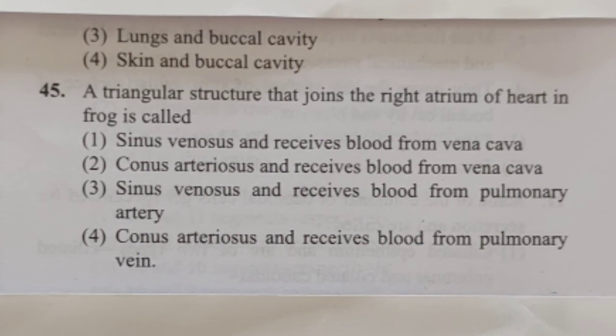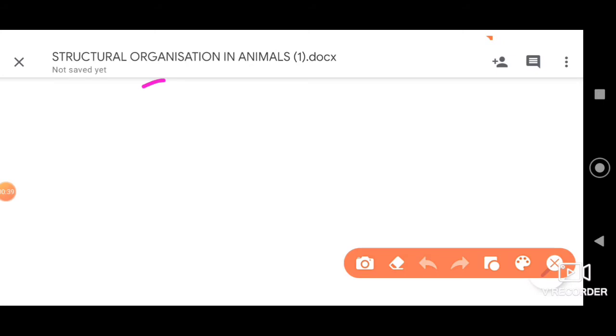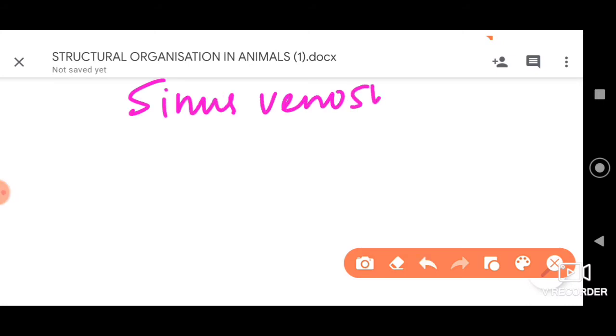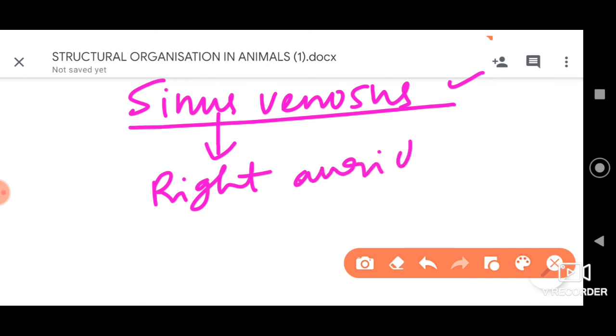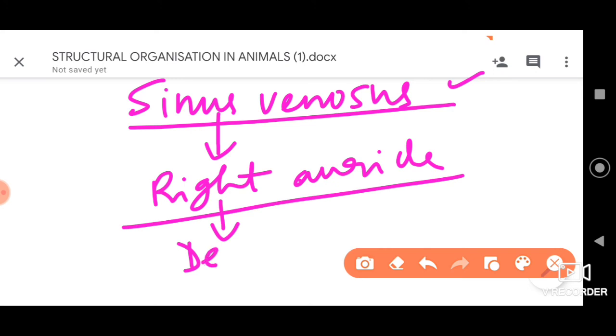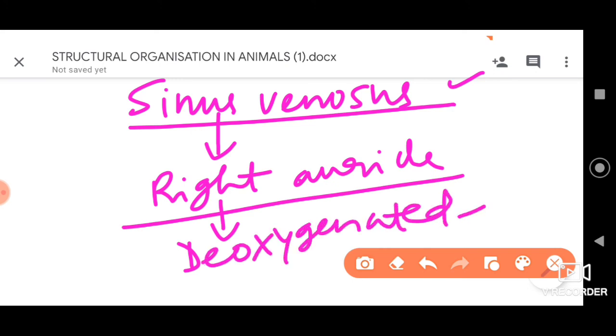Okay, let me tell you first, let us understand that sinus venosus is a triangular structure which is a part of the circulatory system, which supplies the deoxygenated blood to the right auricle.